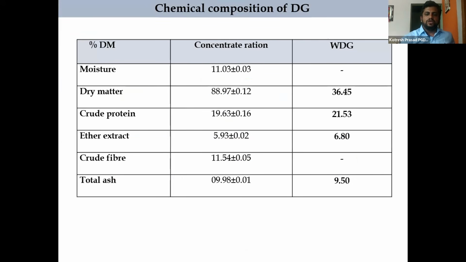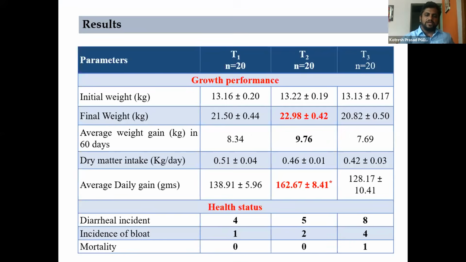You can see here the crude protein of the distillers grains, which we procured from Hyderabad, was around 21.53%. Dry matter is less, that is 36%. So it has a very good amount of protein compared to maize. We included 10%, 20% and 30%. I think we could get around 22 to 23 kg in the case of 20% compared to 30%.